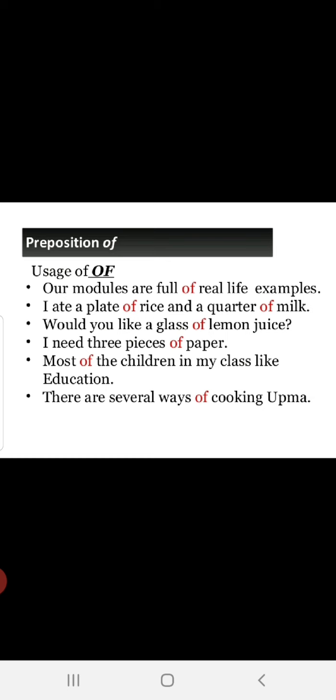Preposition of, usage of. Here the modules will show you real life examples. I ate a plate of rice. And a quarter of milk. Would you like a glass of lemon juice? I need 3 pieces of paper. Most of the children in my class like education. There are several ways of cooking upma.